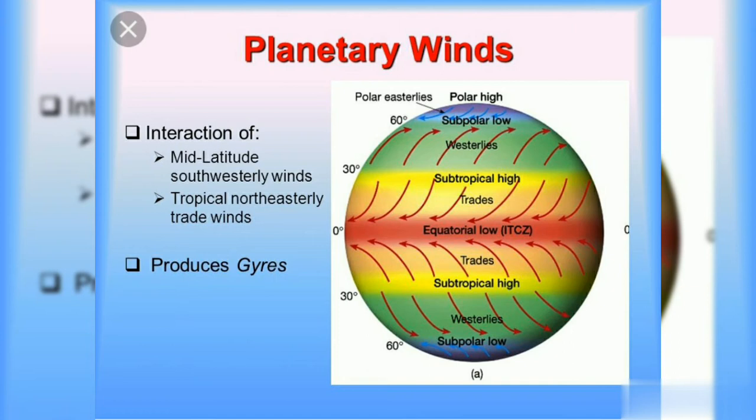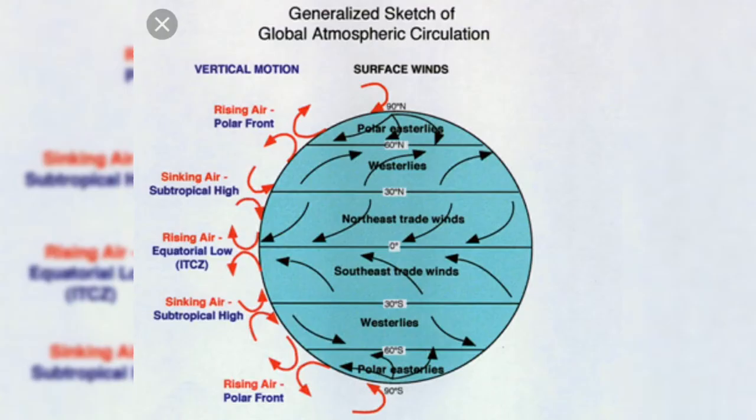Planetary wind is a constantly blowing wind. It's a permanent wind. Another name for planetary wind is permanent wind or prevailing wind. Prevailing means most frequent. So these winds have three names: planetary wind, permanent wind, or prevailing wind. The wind which constantly blows in the same direction throughout the year is called the planetary wind.